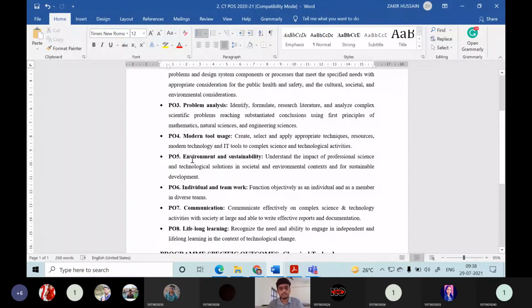So we have to take everybody's goodwill. Environment also we have to look at. In order to develop an innovative product or an industrial product, we need not harm the environment. We have to check all the sustainable options. So understand the impact of professional science and technological solutions in societal and environmental context and for sustainable development. Sustainable development is a must.